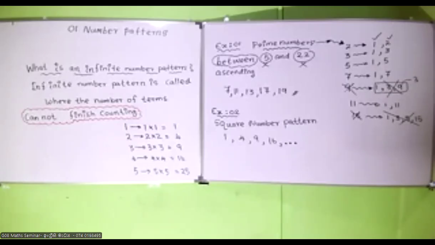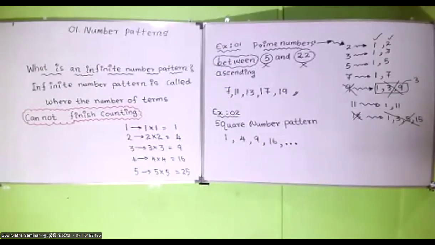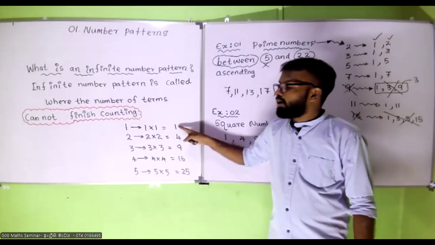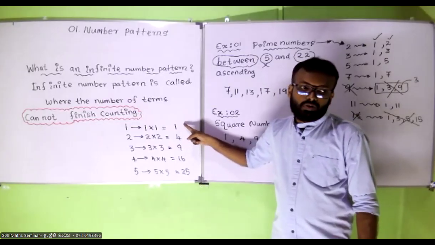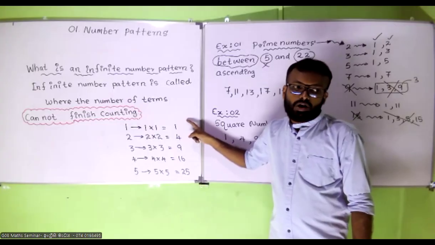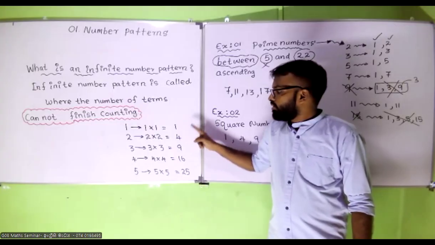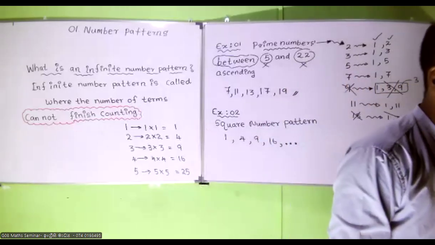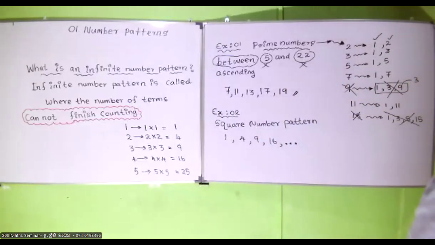Nitushi, the answer should be starting from 1. 1 is a square number. So your answer should start from 1: 1, 4, 9, 16, 25, and so on. Not 24. Okay, sir.